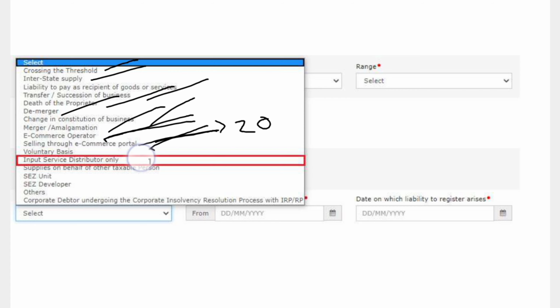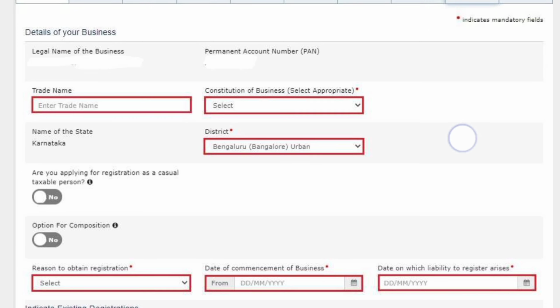You can see one more thing: input service distributor. I will explain input service distributor in detail in the input tax credit chapter. For the time being, it is applicable if you have a head office and branch office and common expenditure, to distribute the input tax. You have to apply for the registration. Based on that, you have to choose your respective category, and you have to select the date of registration and the date on which GST liability to register arises.